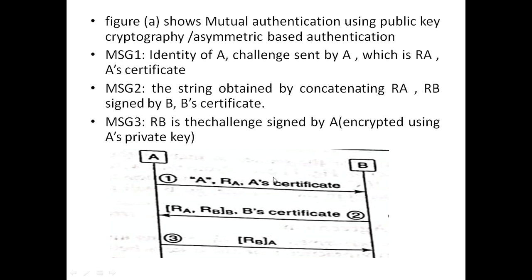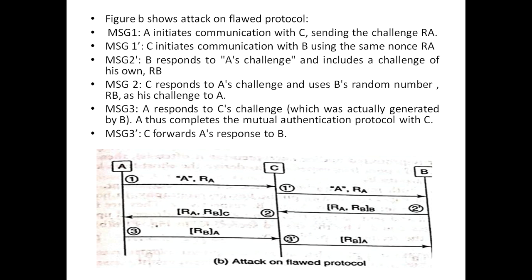B verifies the details which are available in A's certificate. Then the string obtained by concatenating A, RA and RB, signed by B along with B's certificate, will be sent to A. When A receives the second message, RB, the challenge, is signed by A, that is encrypted by using A's private key, and that will be sent to B. In this way, they have the challenge response protocol.